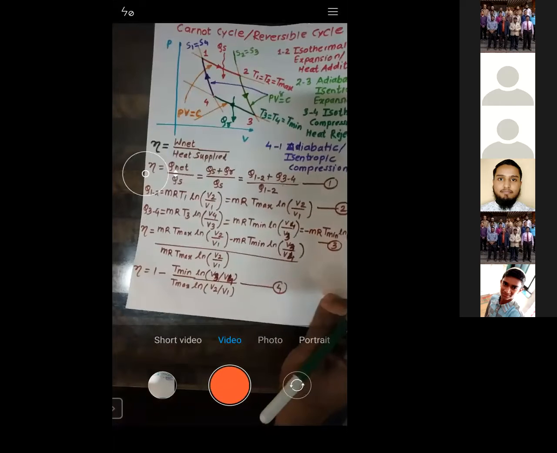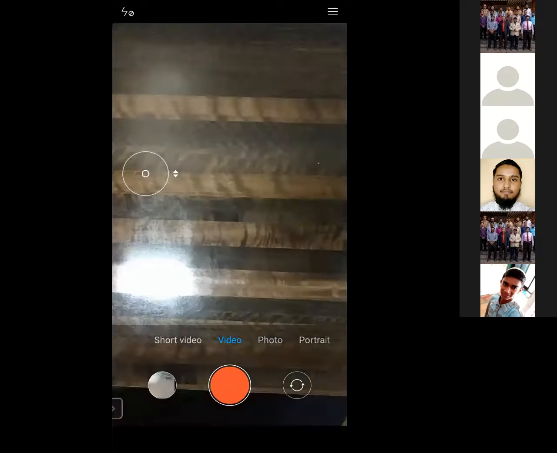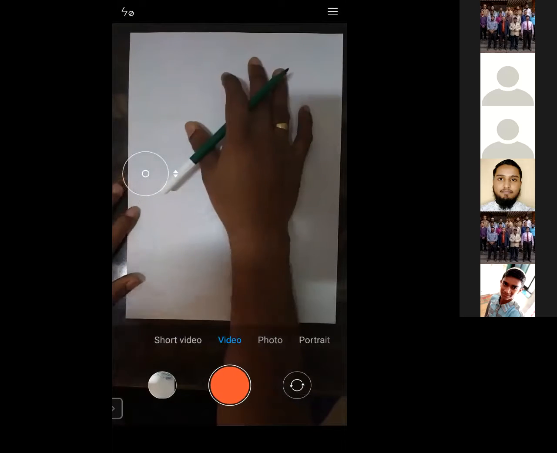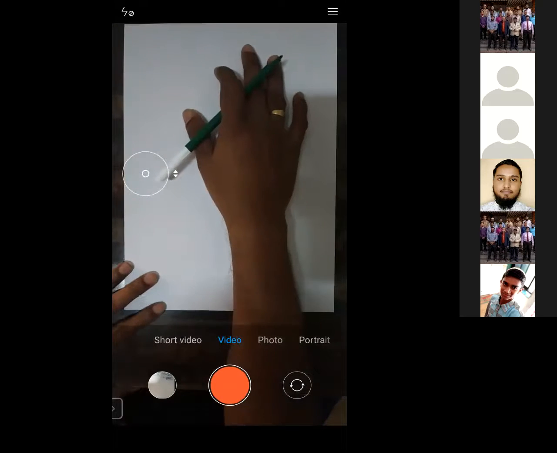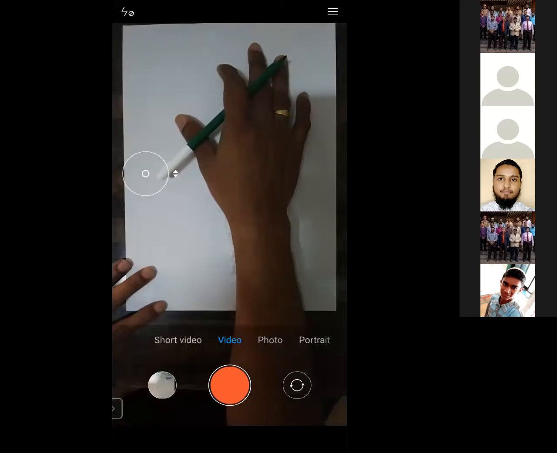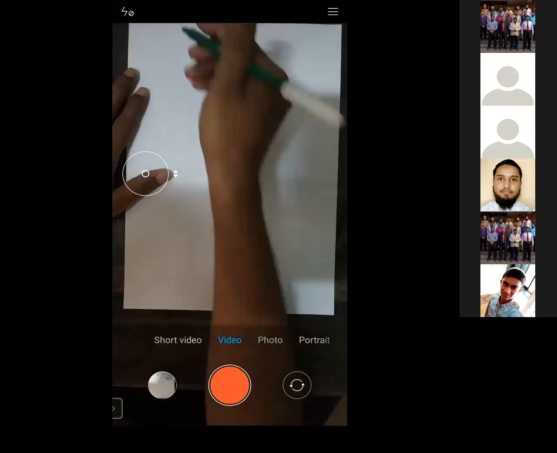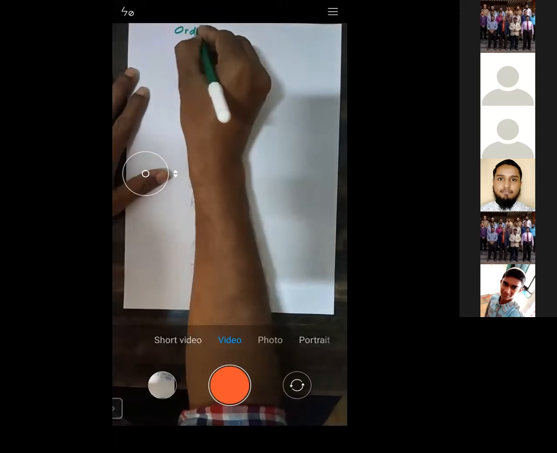Now see all of you, now a very important term. What you can understand is the difference between what is called an ordinary engine and a Carnot engine. Now try to understand. I will start with the first: what is called an ordinary heat engine.